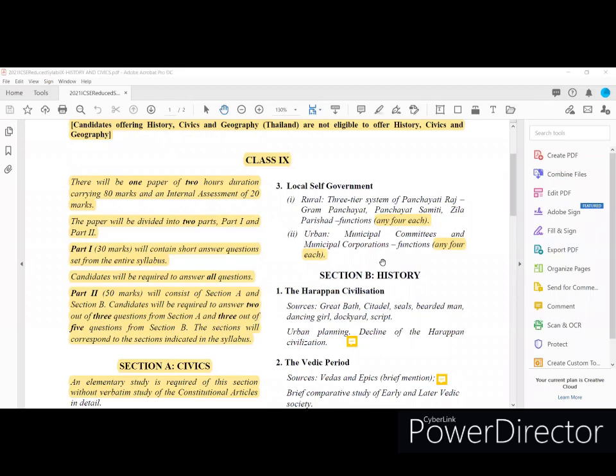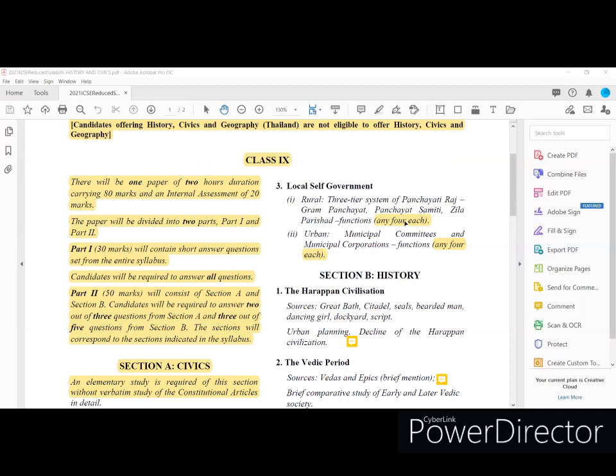Okay, next, coming to the last 2 lessons, Local Self-Government, rural and urban, which we discuss in 2 different lessons, there are some changes in Local Self-Government for the academic year 2021. So here it is mentioned, Local Self-Government, this is the new syllabus: the 3-tier Panchayat Raj system, Gram Panchayat, Panchayat Samiti, Zilla Parishad. Its functions only, any four each. Okay, any four functions from each category.